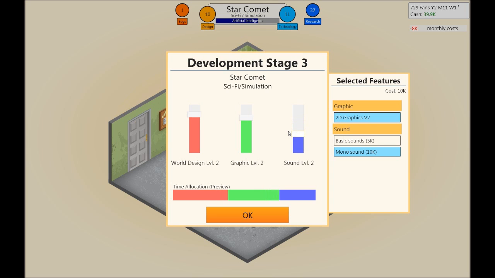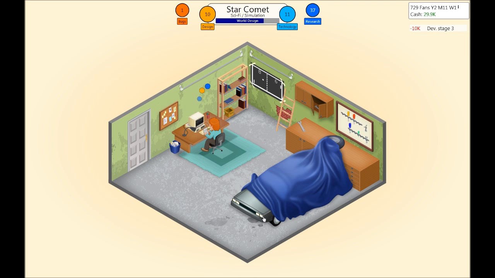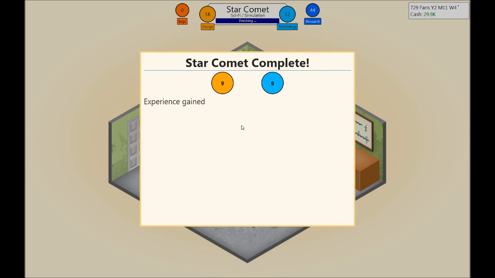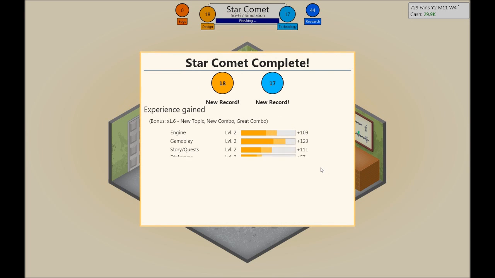Yeah, we can lower the sounds a bit. Which one should we focus on? World design, graphics, world design. Let's go for that. Hopefully we're doing the right sliding options here. Not too many bugs, which is good. And there we go. Good, good, good. New combo and ding, great combo.